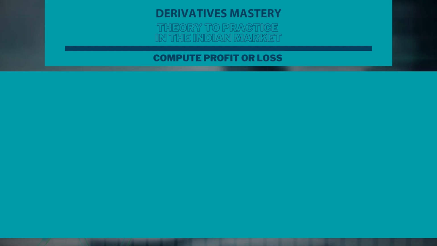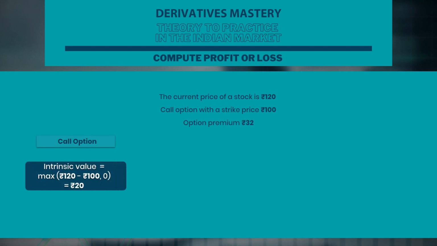Let us assume the current price of a stock is 120 rupees. You hold a call option with a strike price of 100 rupees and the option premium is 32 rupees. Here the intrinsic value of the call option is the maximum of 120 minus 100, or 0. So the call option has 20 rupees as real value.